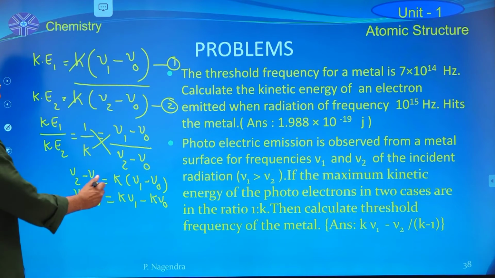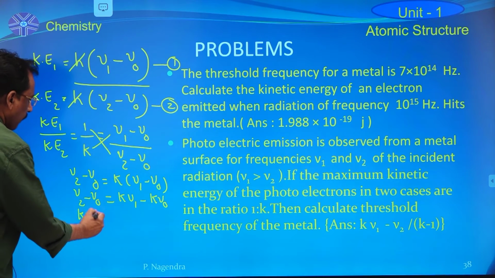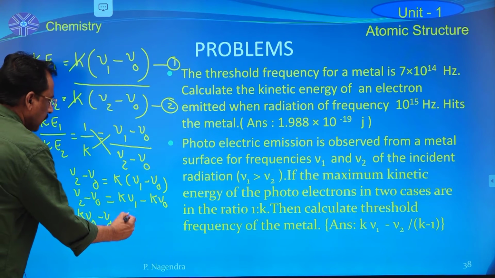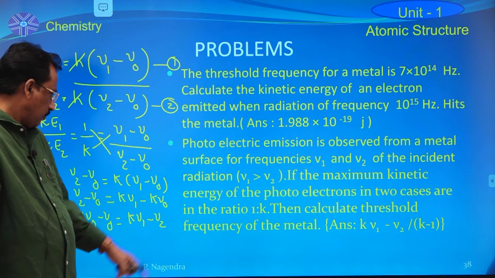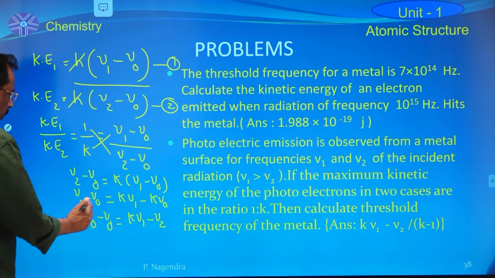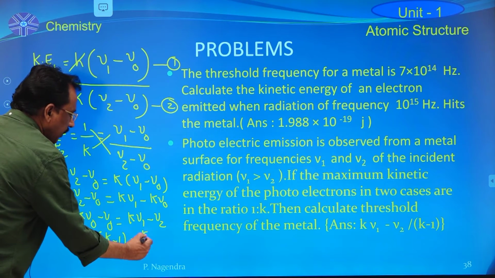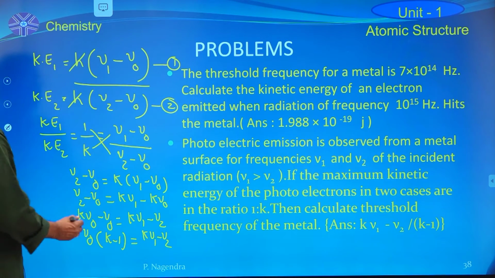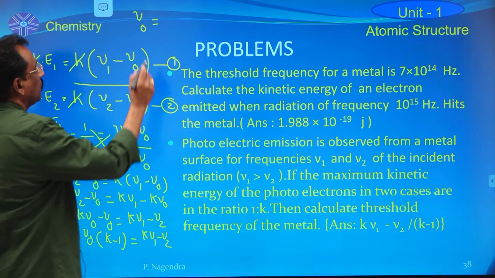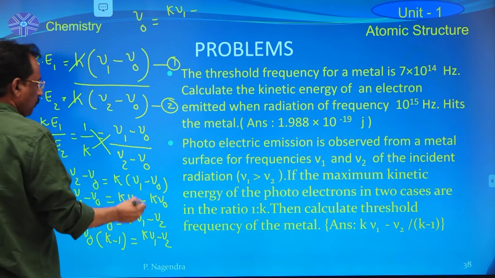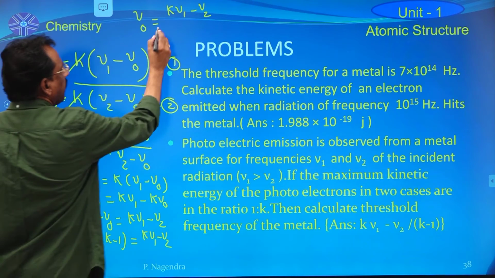Now, this is equal to k nu0 minus nu0 is equal to k nu1 minus nu2. Now, the common factor is nu0. Therefore, nu0 into k minus 1 is equal to k nu1 minus nu2. Therefore, the threshold frequency of the metal is equal to k nu1 minus nu2, nu1 is greater than nu2, divided by k minus 1.